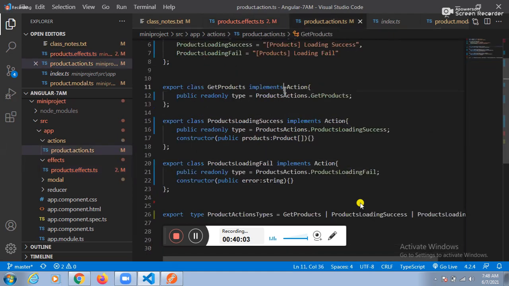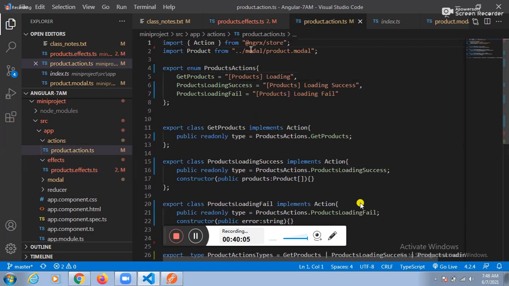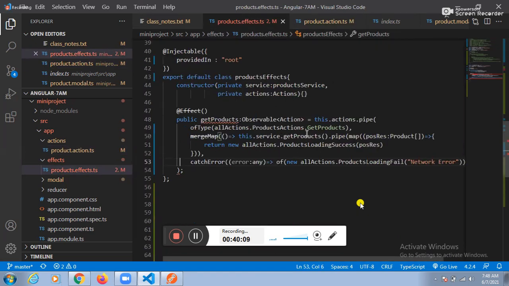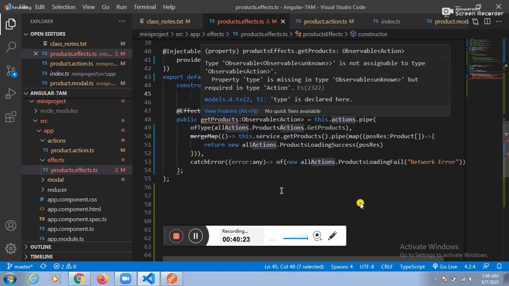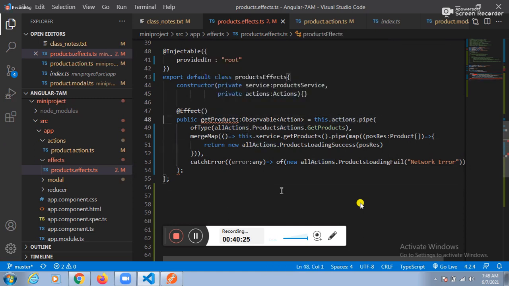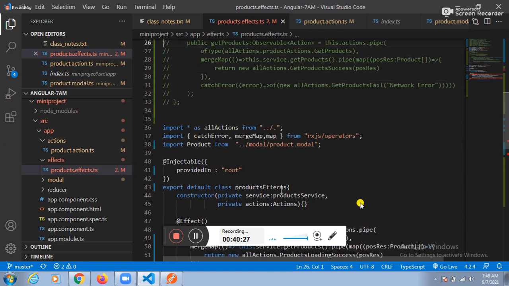Only action is there, no? No need to, only action. So in line number 45, it should be actions, not action. Actions only. This is not action start pipe. Once again, did I import action? So S is not there, no? No, S should be there.